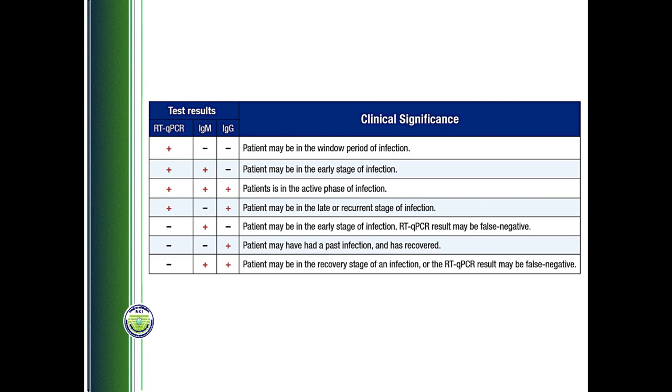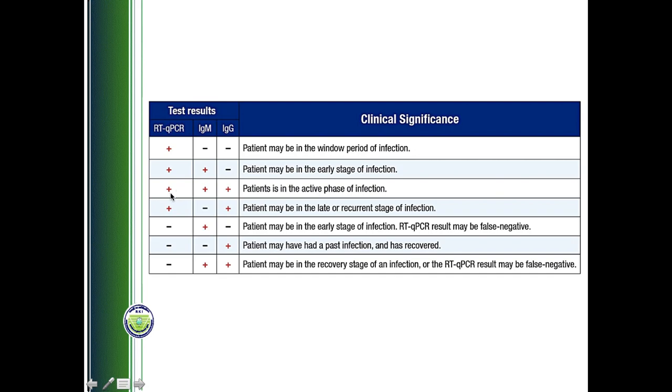What are the possible clinical significance of the detection of these three analytes? If you are having positive RT-PCR as in the first case, but no antibody, neither IgM nor IgG, that means that we are still in the window phase of infection. The person is coronavirus positive, but will later have the IgM or IgG. Second example, if a person is having RNA and IgM but no IgG, that means the person is still in the early stage of infection. In the later stages, the person will have IgG.